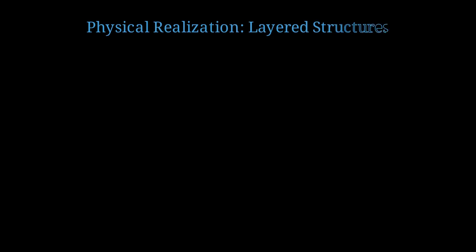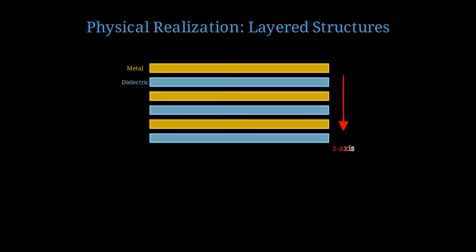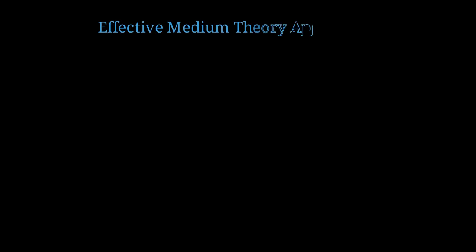How do we actually build these hyperbolic metamaterials? The most common approach uses alternating nanolayers of metal and dielectric materials. Here's the structure: alternating thin layers of metal and dielectric. Typical layer thicknesses are 10 to 30 nanometers. Common materials are silver or gold for metal, and alumina or titanium dioxide for dielectric. We can use effective medium theory to predict the optical properties of this layered structure. The key is that the layers are much thinner than the wavelength.